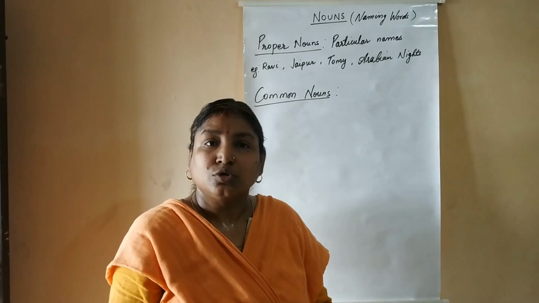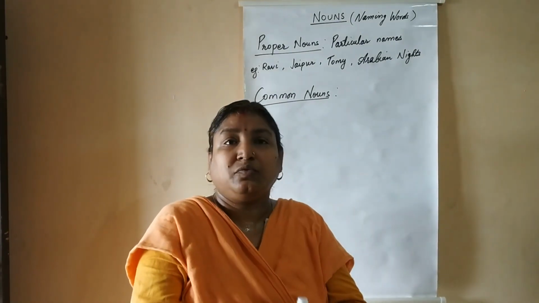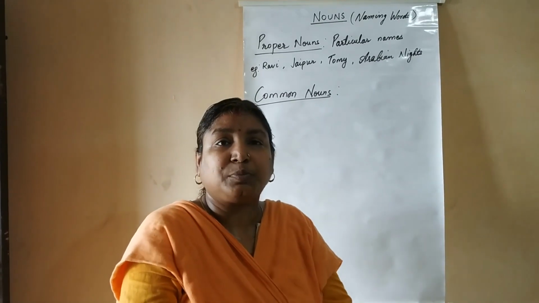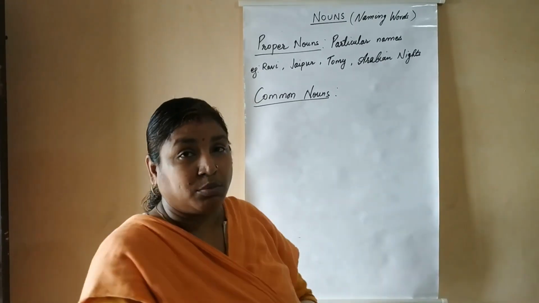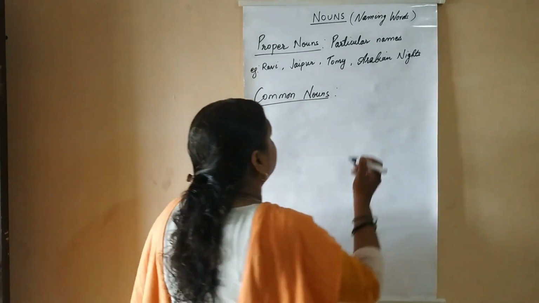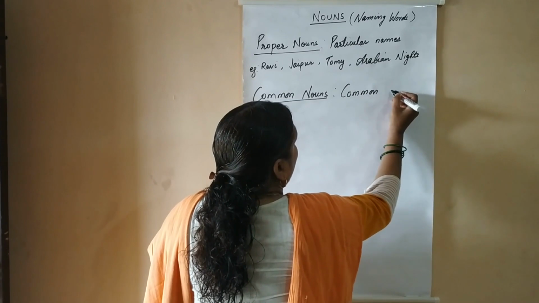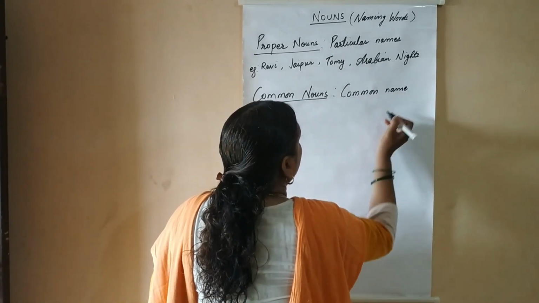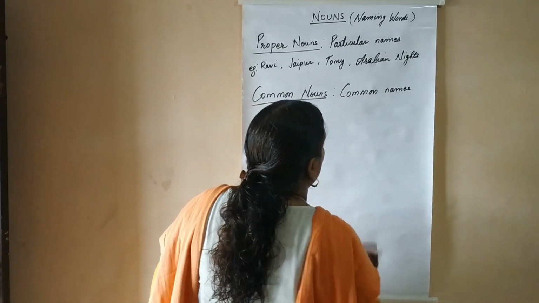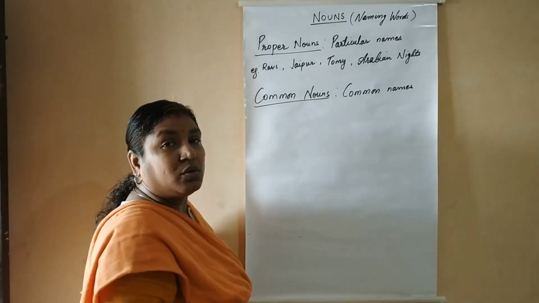Boys are strong. So, all boys are strong. Most of the boys are strong. So, when we give names to any person, place, animal or thing in common, we use common nouns. For example, common nouns are names given to anything in common.